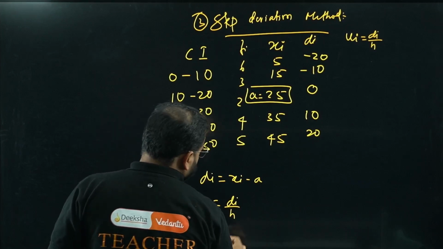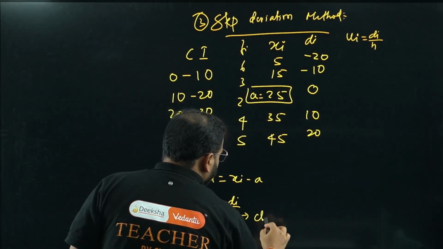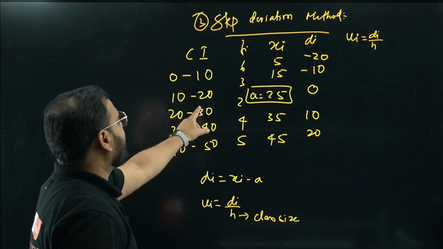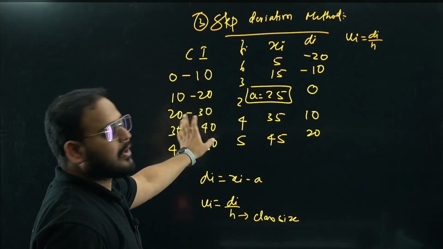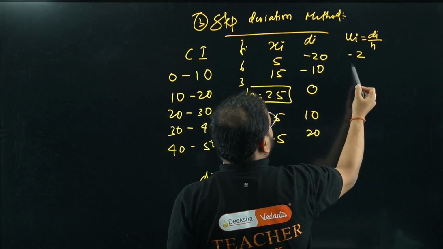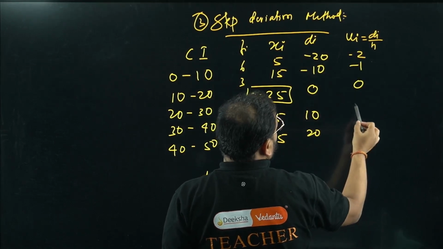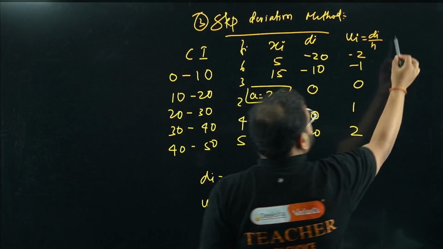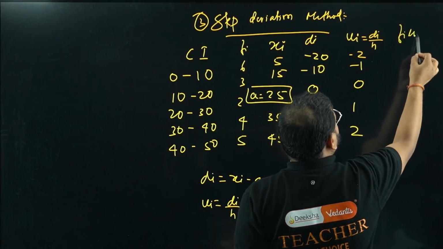What is h, sir? This h represents the class size, nothing big, just the class size. What is the class size, sir? Over here, upper limit minus lower limit. So 10 in this case. So it will be minus 2, minus 1, 0, 1 and 2. The last step will be fi ui.